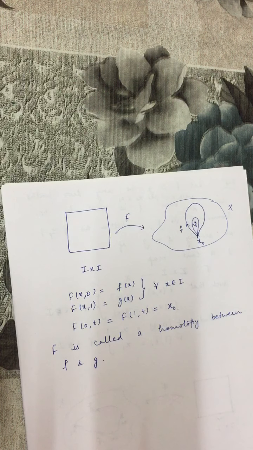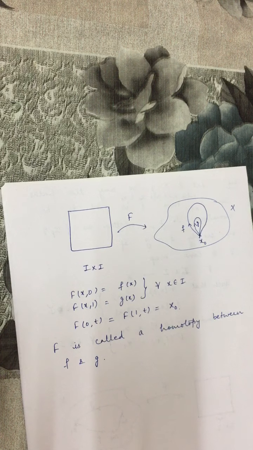So any homotopy between f and g always represents a continuous way of deforming the path f to path g. Actually, this is a continuous deformation of one path into another path, and this is a deformation such that during the process of deformation the endpoints of the path remain fixed. Let us see how.